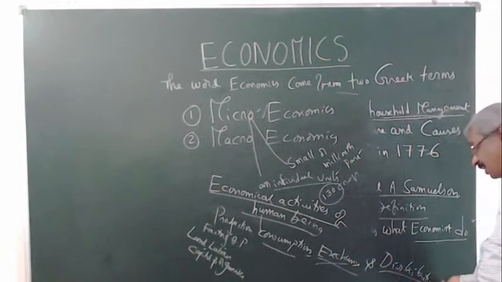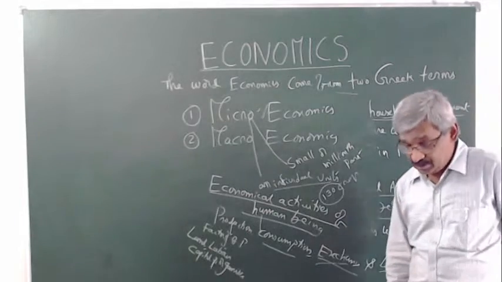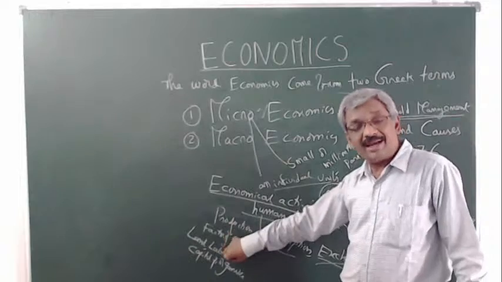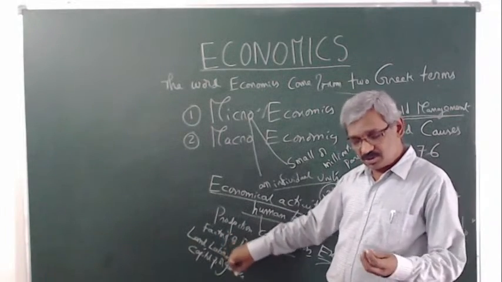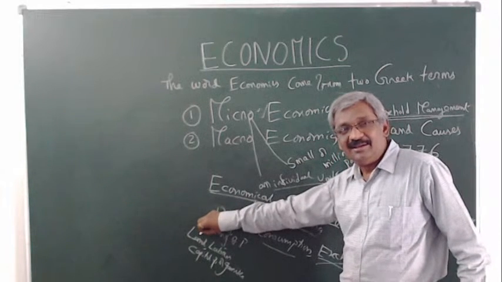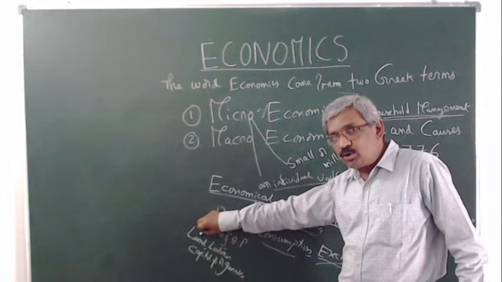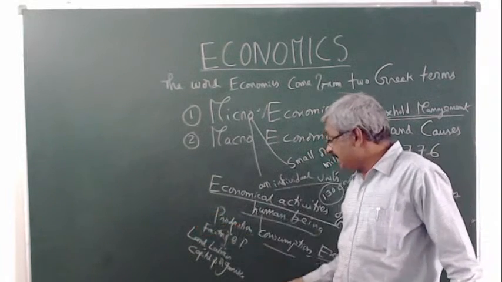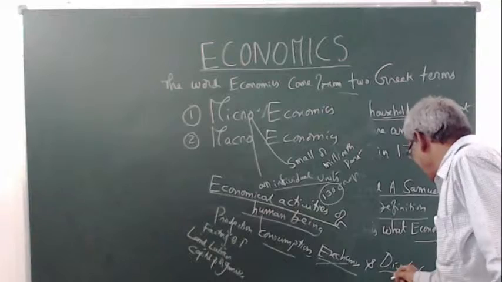And the last one, distribution. What is distribution? These factors of production receive some amount. Rent is rewarded to the land.